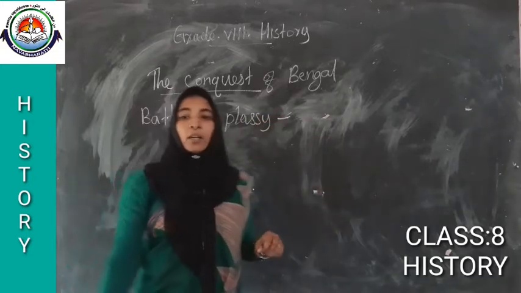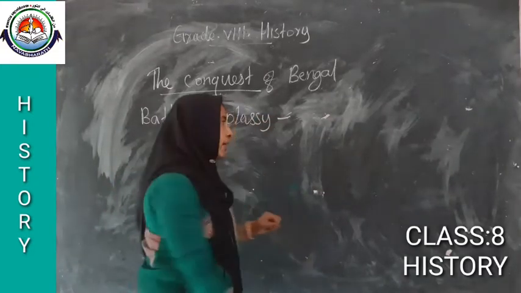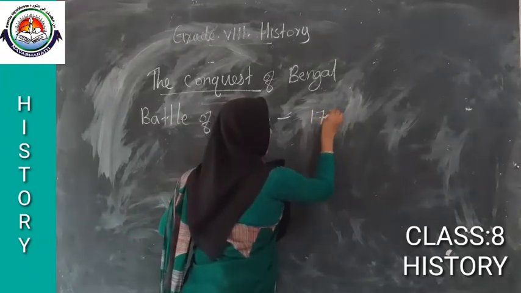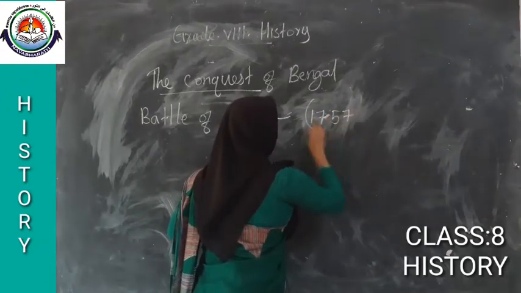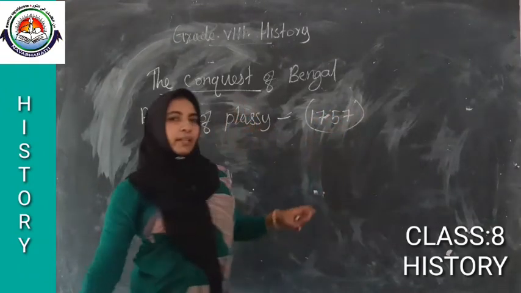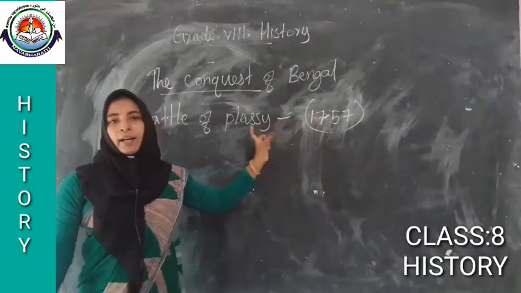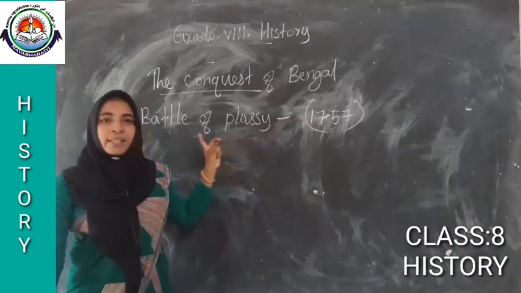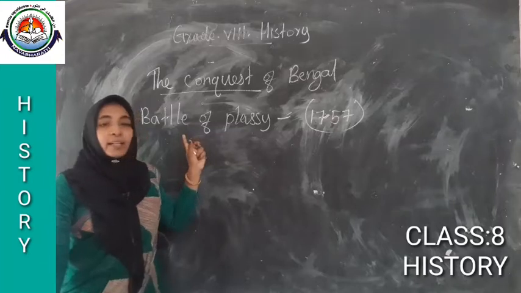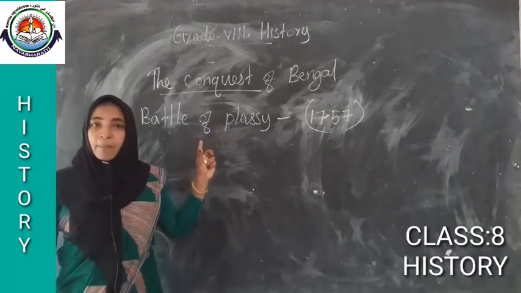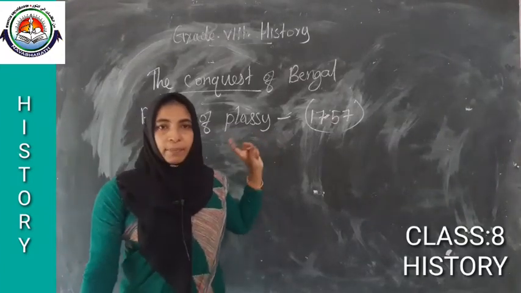Listen. The year of Plassey is very important. 1757. Very important war. Why is it called so? Plassey war leads to the establishment of a political power here.